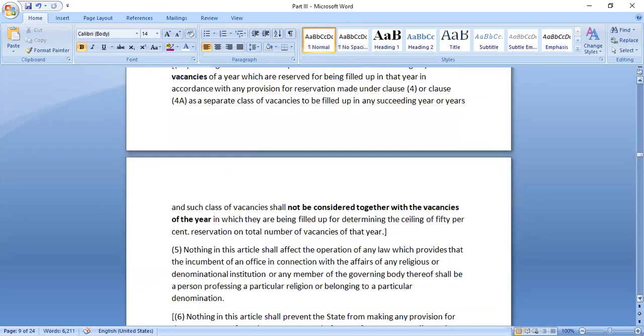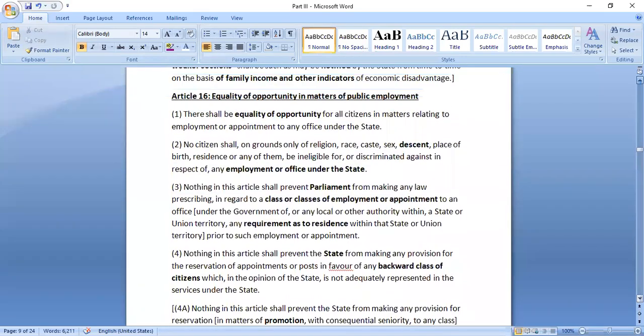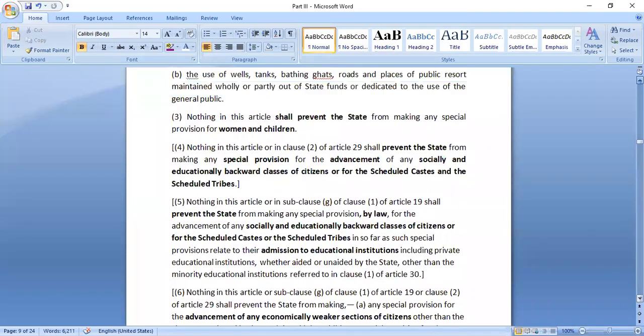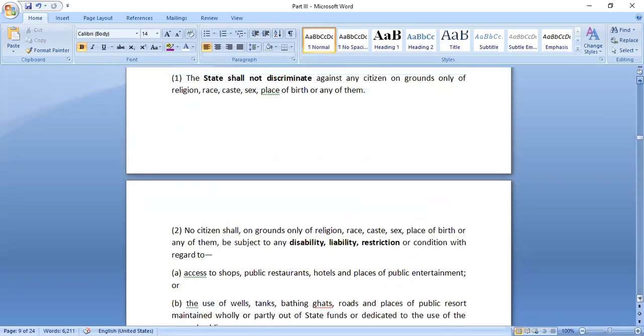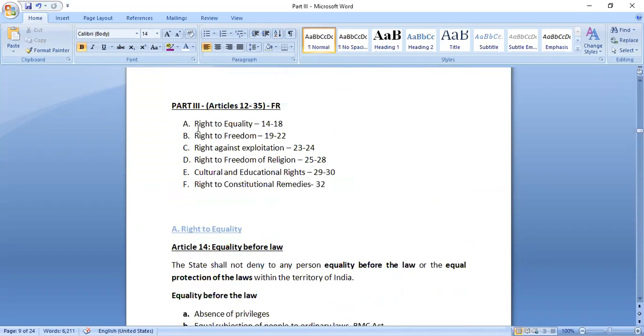Okay, so the first type of right is done. These were the rights, Articles 14 to Article 18. Any doubts on these articles? No, ma'am. Is it clear, everyone? Yes, ma'am. Okay.